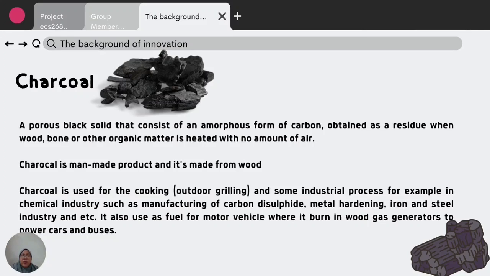Charcoal is used for cooking or outdoor grilling and some industrial processes, for example in the chemical industry, such as manufacturing of carbon disulfide, metal hardening, the iron and steel industry, and etc. It is also used as a fuel for motor vehicles, where it burns in a wood gas generator to power cars and buses. These gas generators are used for old vehicles.